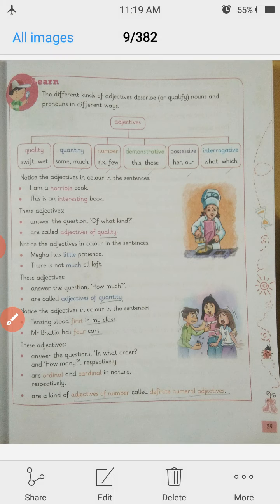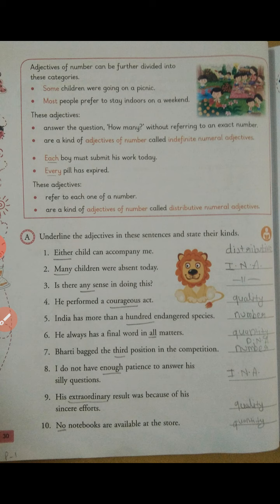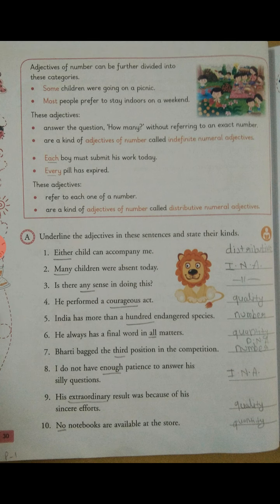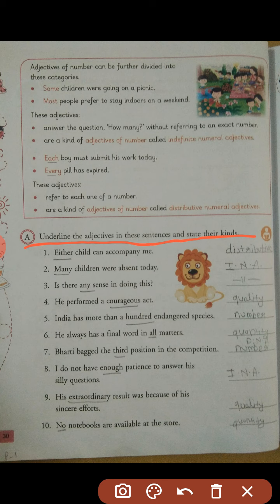These are just the definition and the examples, but there are more good examples on the next page. As you can see in section A, what is section A? Underline the adjectives in these sentences and state their kinds. Now I'll tell you why I have underlined them all. I have given you two answers. "Either child can accompany me": distributive, because either, each, every, neither will come under distributive. It means the talk is about individuals, one by one. That is the reason it is distributive.